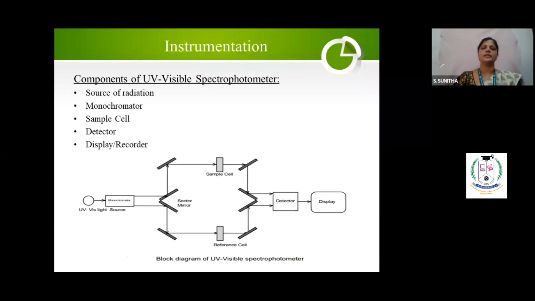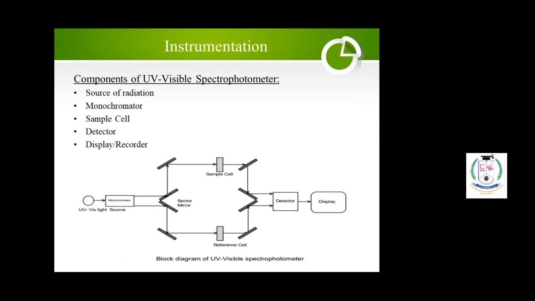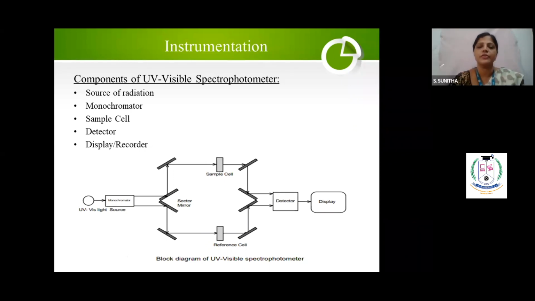Now, instrumentation. Before I start, you use the spectrophotometer. So what is the principle? Beer-Lambert's law is the principle. So the amount of light decreasing is proportional to what? The thickness and concentration of the solution and the substance.